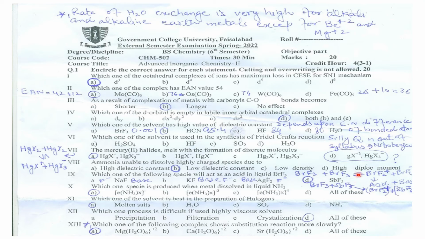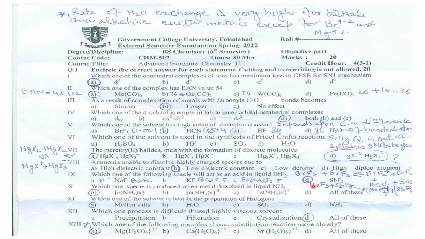So the species which will produce BrF2 plus ion in BrF3 will act as an acid, right? And the species which will produce BrF4 minus ion in this solvent will act as a base, here I have written, right?